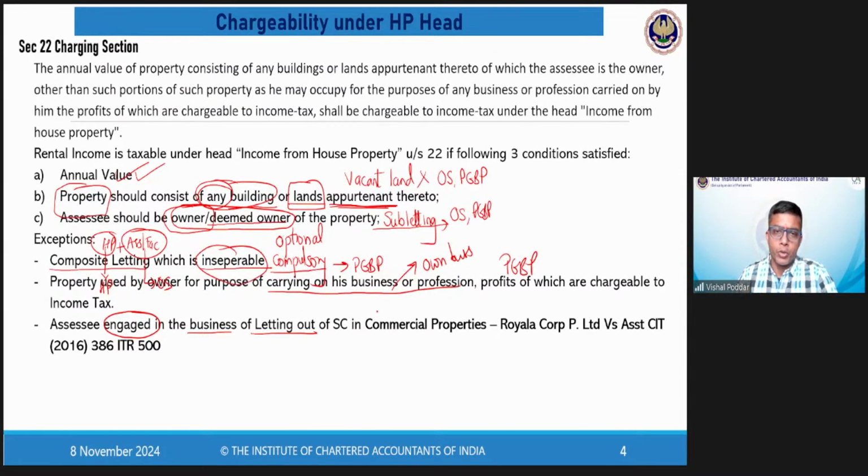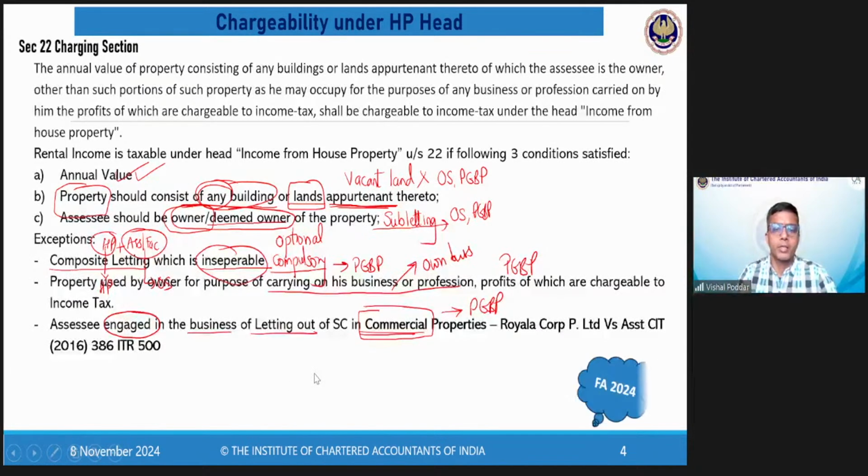The properties which you are giving on rent, whether it is a commercial property or a residential property. If it is a commercial property that you are giving on rent, in that particular case the rule is that the rental income would be covered under the head PGBP.